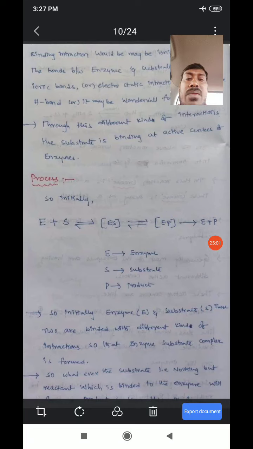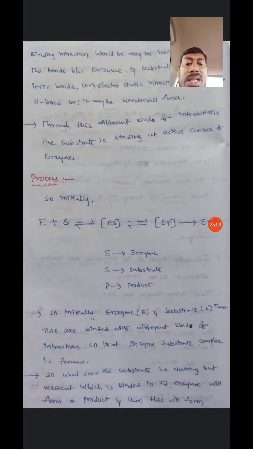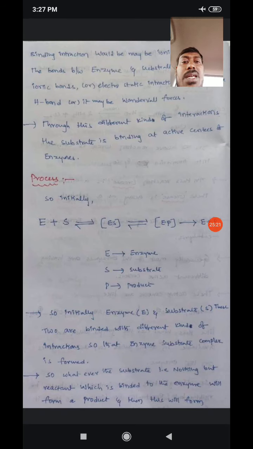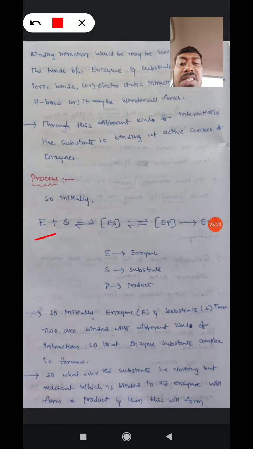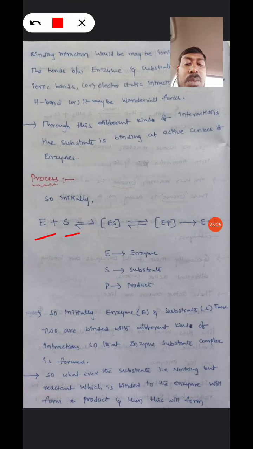So we observe the process. Initially the enzyme and substrate are bound with different kinds of interactions, so that the enzyme substrate complex is formed.